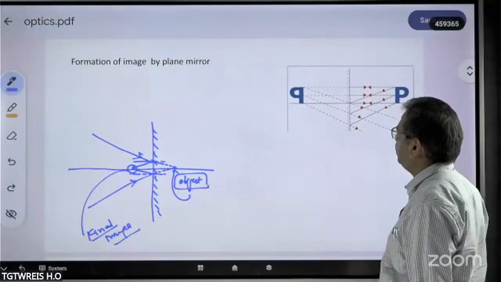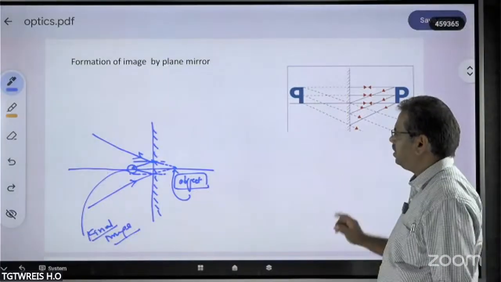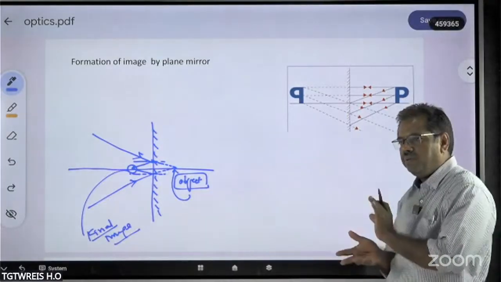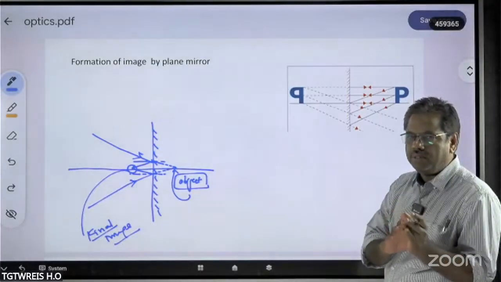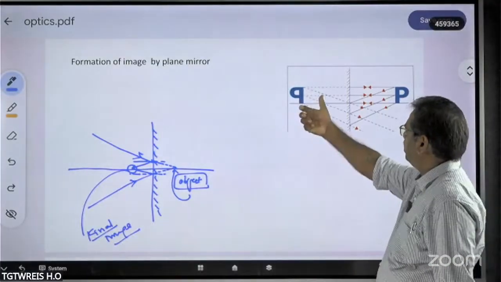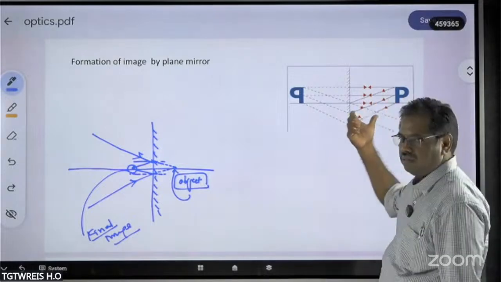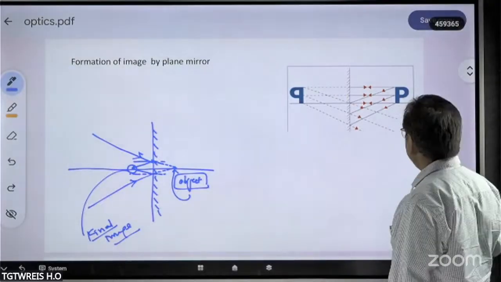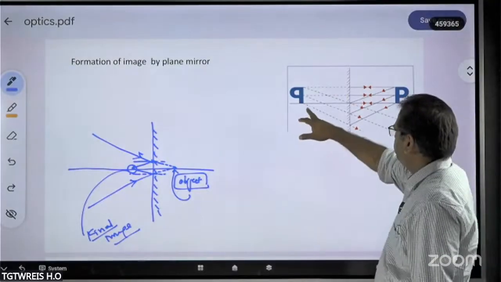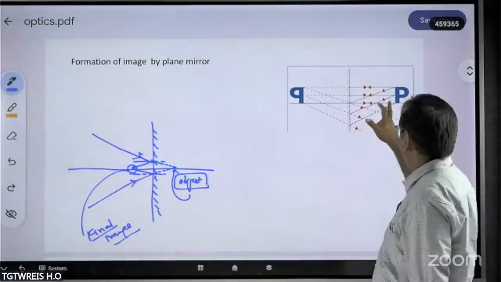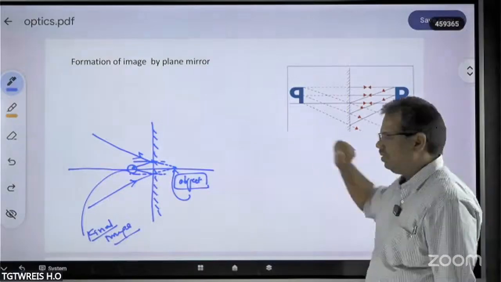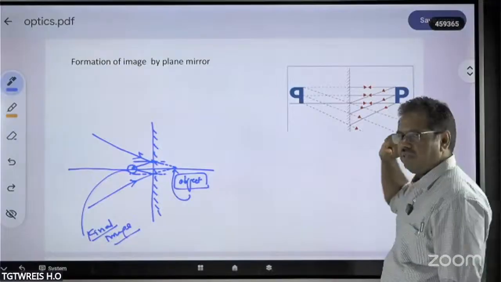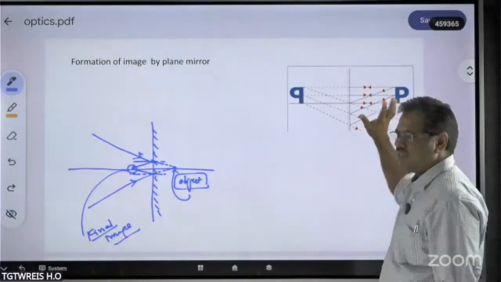So this is the formation of the image by the plane mirror itself. This you have to understand. Left will be flipped to right, right will be flipped to left. So the letter P will be flipped like this. This happens because of the plane mirror itself. And of course, there is no change in the size of the object. The image is same as the object, but this is the real one, and this is the virtual one. The size is also not changing.